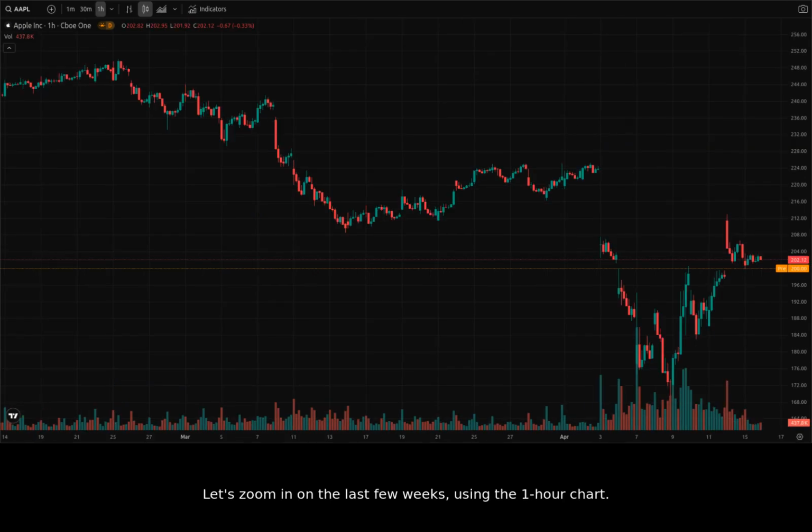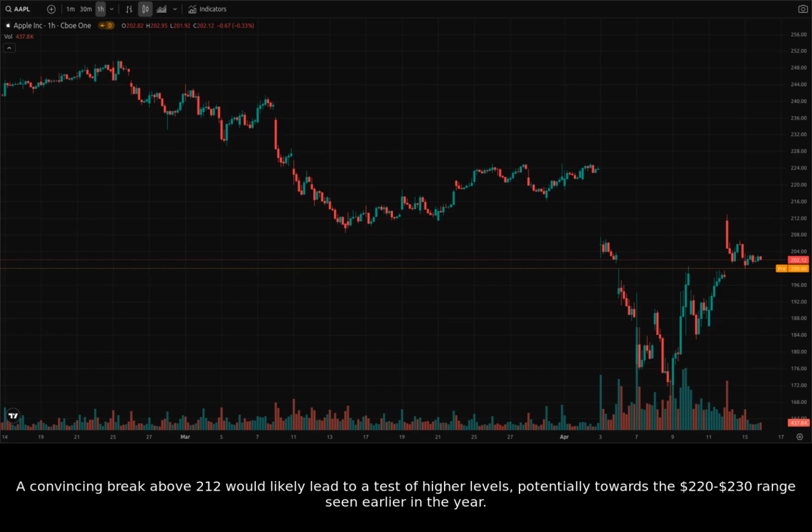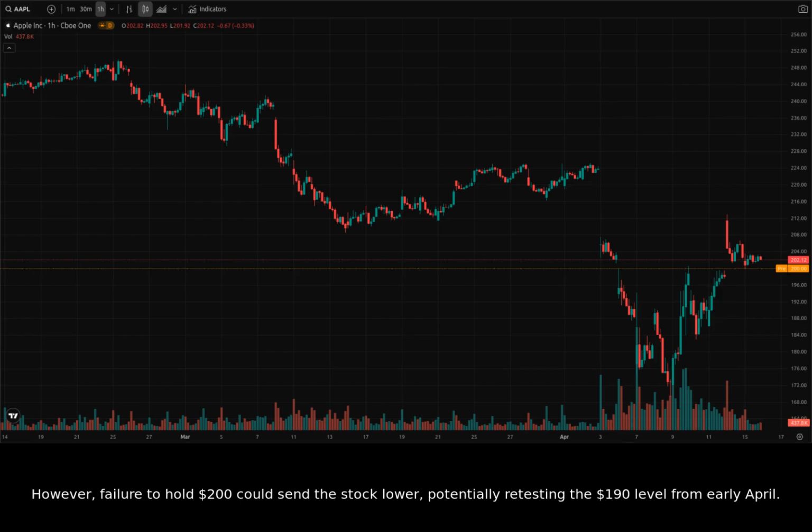Let's zoom in on the last few weeks, using the 1-hour chart. Here we can see the large candles more clearly, with intraday volatility visible around each of those days. In the very short term, we've established support around 200 and overhead resistance around 212. A convincing break above 212 would likely lead to a test of higher levels, potentially towards the $220 to $230 range seen earlier in the year. However, failure to hold $200 could send the stock lower, potentially retesting the $190 level from early April.